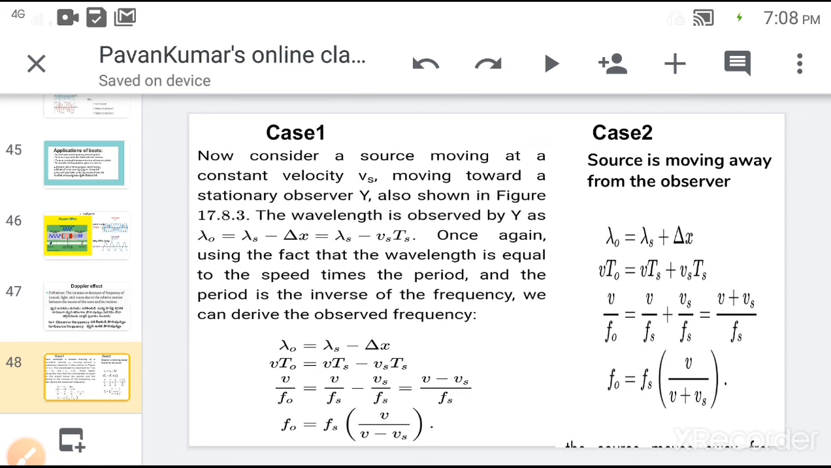That is, in the first case, if the source is moving towards the observer, the frequency is increased. In the second case, if the source is moving away from the observer, the frequency is decreasing.